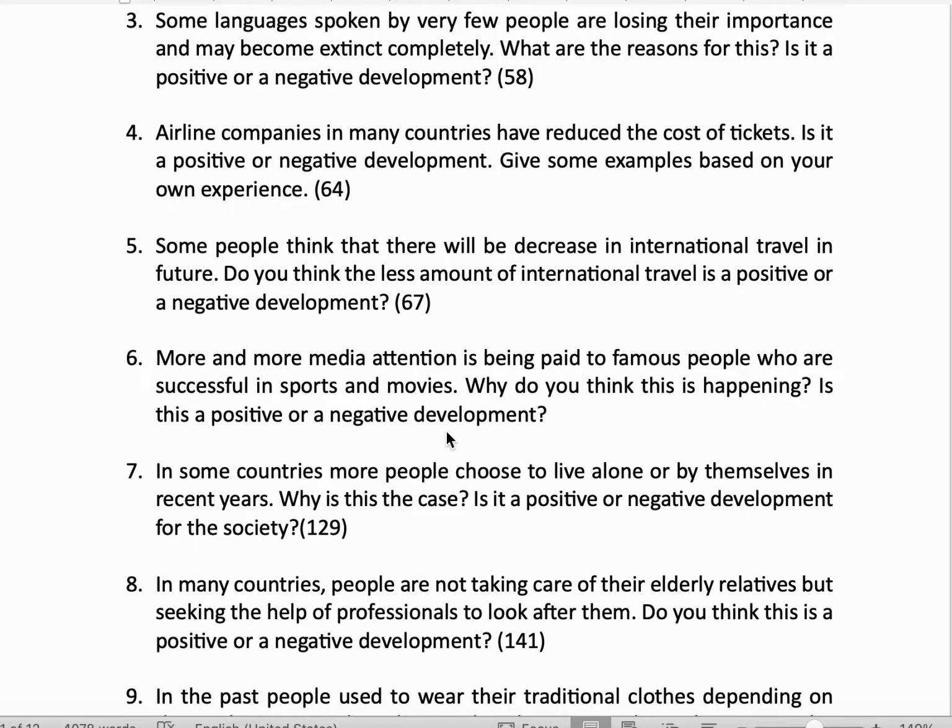Then culture exchange would suffer. So all the advantage of international travel would not happen. So here you have to very cleverly understand that if you are writing about the reduction in international travel, the positive points of the reduction will be the negatives of international travel. International travel negatives are that too much fuel is used, too much pollution, and the spread of diseases. So all this will be the positives of the reduction of international travel.